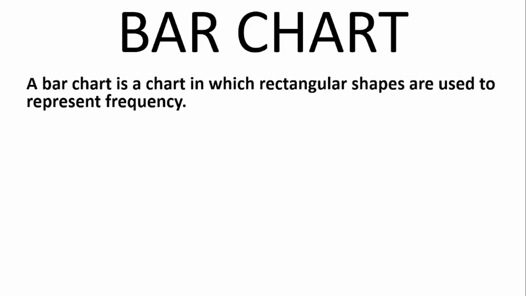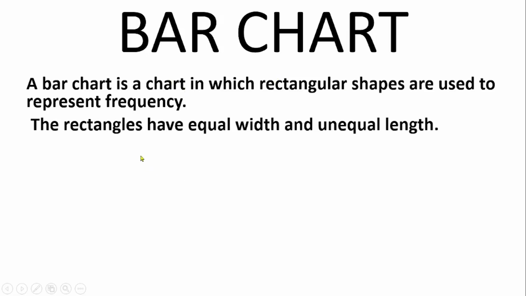Alright, bar chart is what we want to discuss as one of the statistical tools for showing data. Like I told you earlier, we're going to be discussing tools for presenting or showing data for easy interpretation. So one of the tools for showing data in statistics is a bar chart. And what is bar chart? A bar chart is a chart in which rectangular shapes are used to represent the frequency. So we are going to be using bars, which are rectangular shapes, to represent data, and that is where bar chart comes in. And the rectangles have equal width and unequal length.